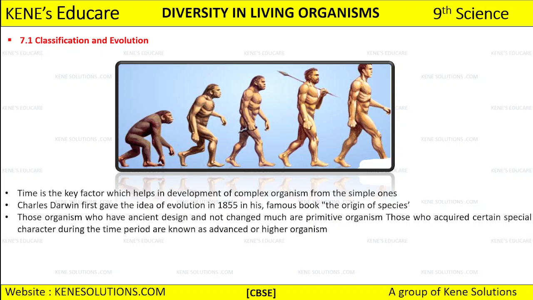See, Charles Darwin first gave the idea of evolution in the year 1855. When did Charles Darwin first give the idea of evolution? In 1865? Okay, 1855, in his famous book Origin of Species. Now whatever he has given, like whatever idea of evolution he got, right?